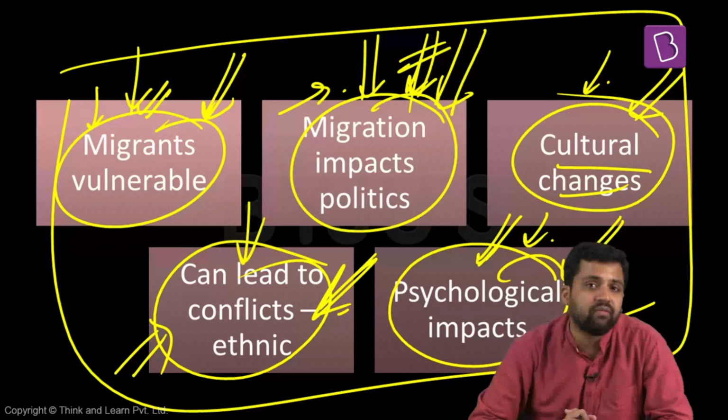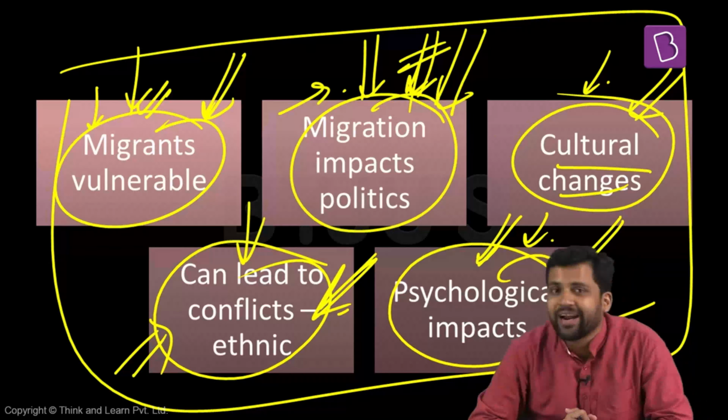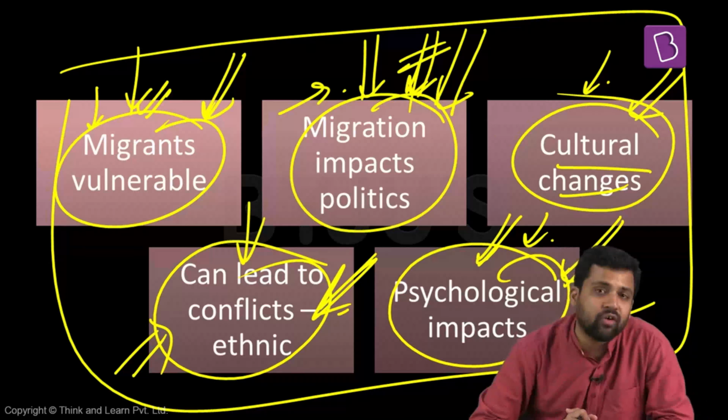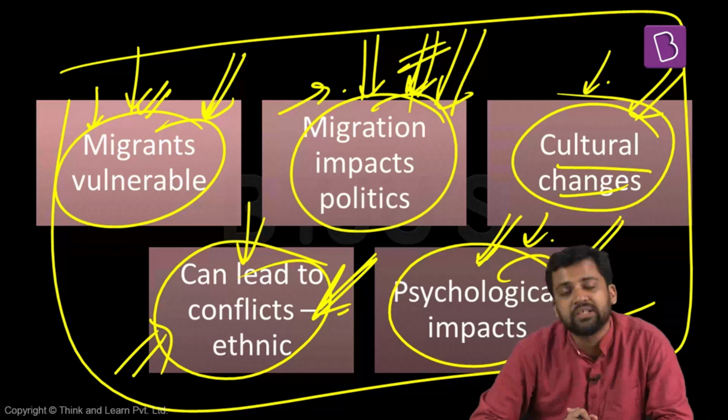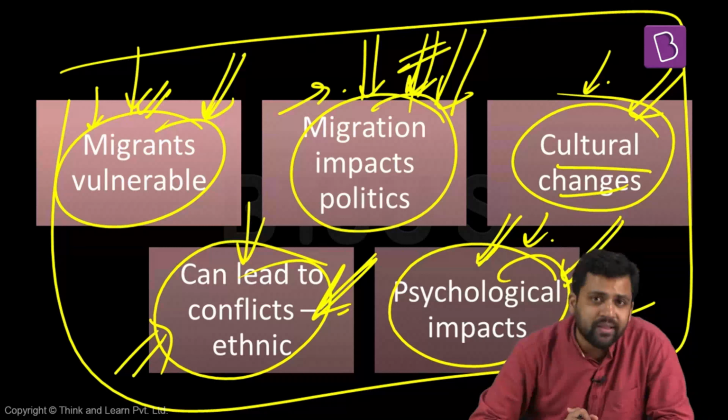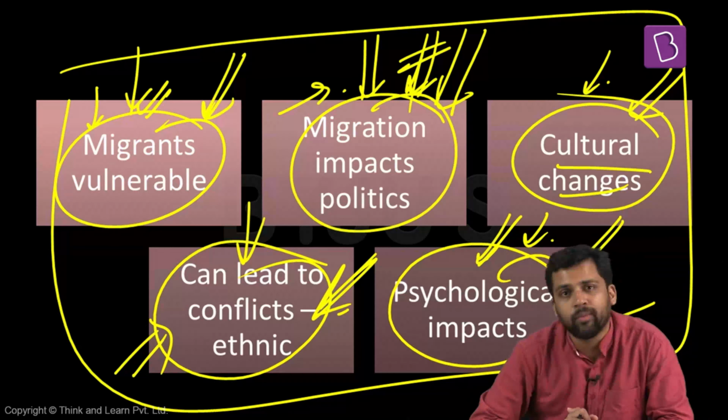So we understood what migration is, we understood the different types of migration, and we also understood some of the factors leading to migration and the consequences of migration. This sums up our understanding of migration, and along with this, we'll also conclude our discussion on birth rate and death rate. We started with the different theories of population growth, Malthusian theory and demographic transition theory. We looked at some of the important population pyramids. Then we understood the different concepts, the components of population growth: birth, mortality, and migration. So this is it from my side when it comes to components of population growth. Thank you.